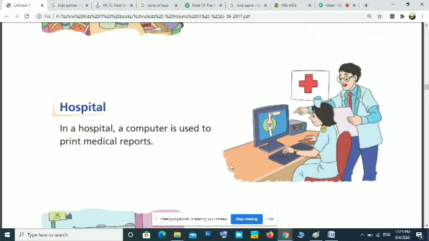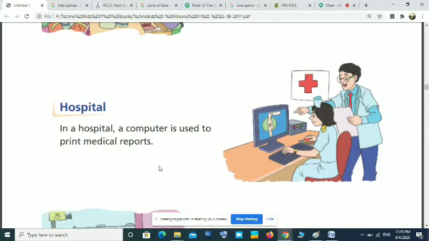Last, after getting treatment, you will be discharged. All the treatment details they will take in the form of a printout. That we call a medical report. Whatever medicines you consumed or whatever medicines doctors prescribed or gave you, all will be in that printout. So that is known as a medical report. So in a hospital, these computers are mainly used for storing your information, treatment details, and taking the medical report.